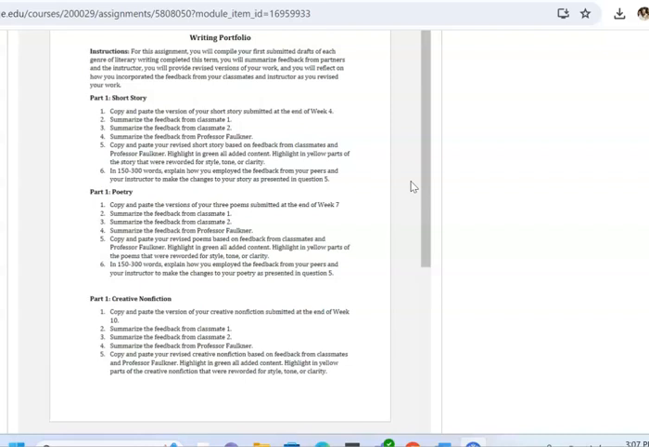One thing I really want to point out to you here is it says summarize the feedback from classmate 1, summarize the feedback from classmate 2, summarize the feedback from Professor Faulkner. It does not say copy and paste, which means I expect you to put the feedback that you received in your own words. That is going to be important when I am grading, that you have worked to interpret what was said to you and place it in your own words.